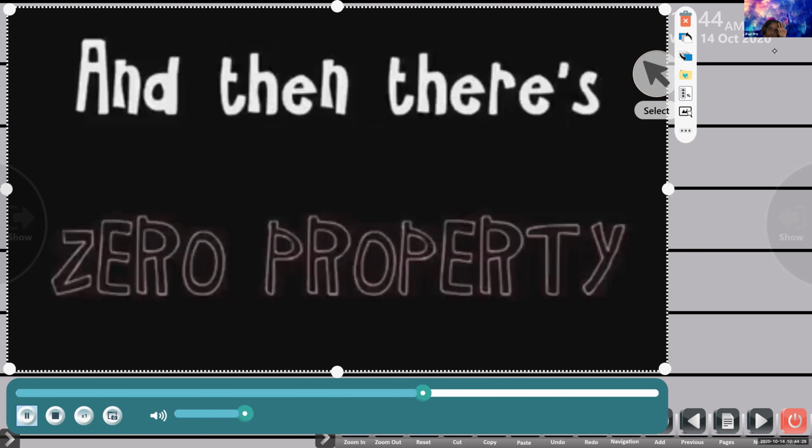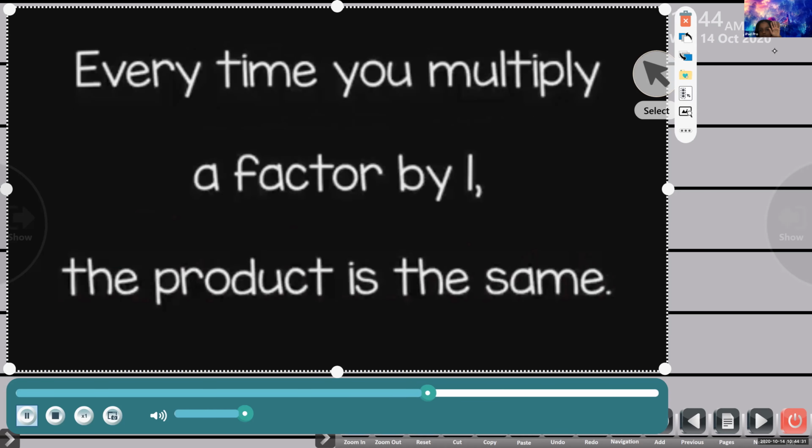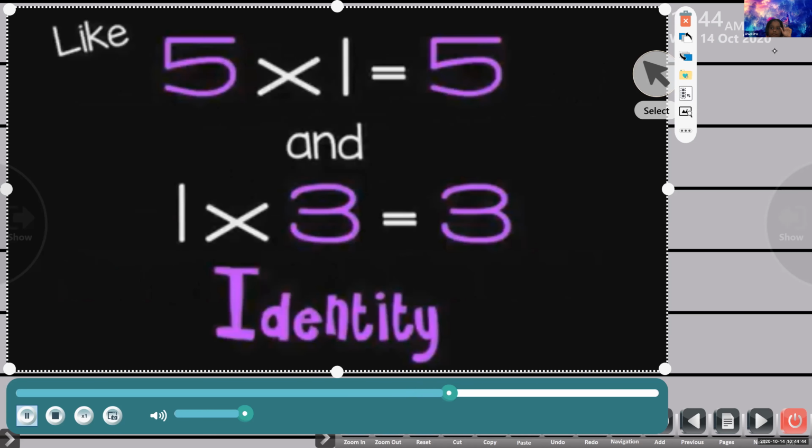Every time you multiply a fact by one, the product is the same. Like 5 times 1 is 5, and 1 times 3 is 3. Identity. Hold up.